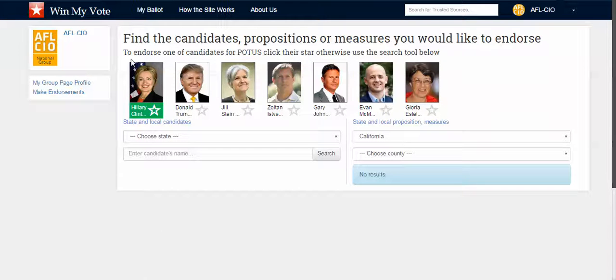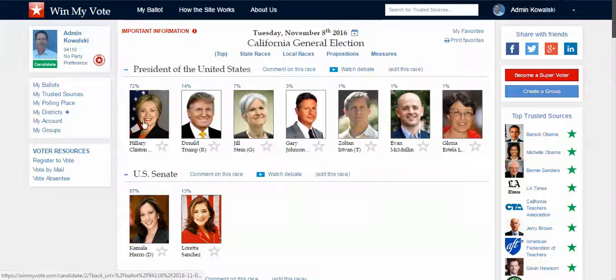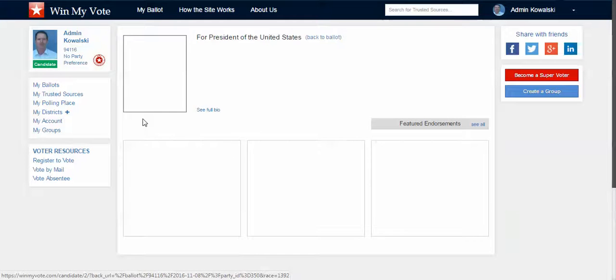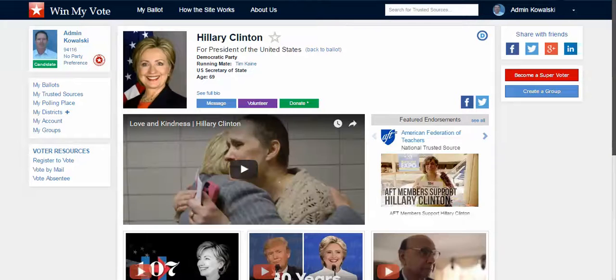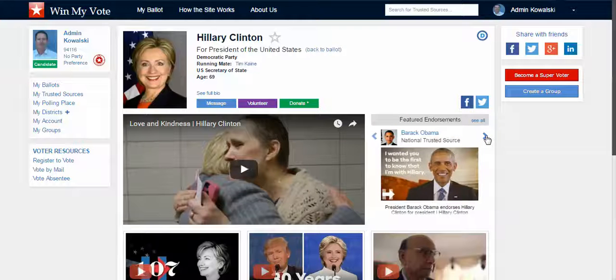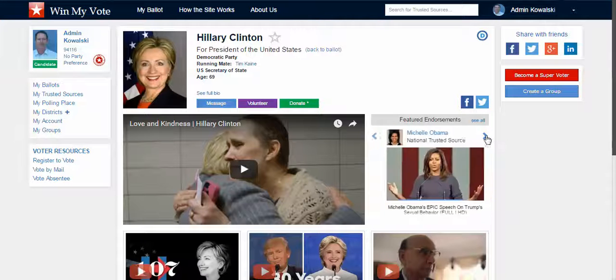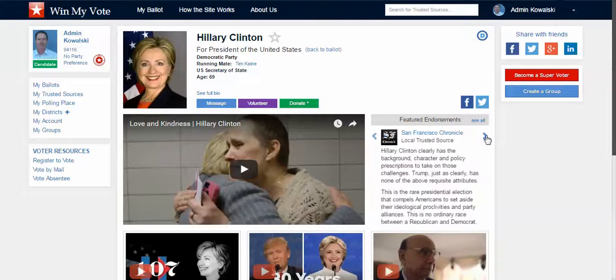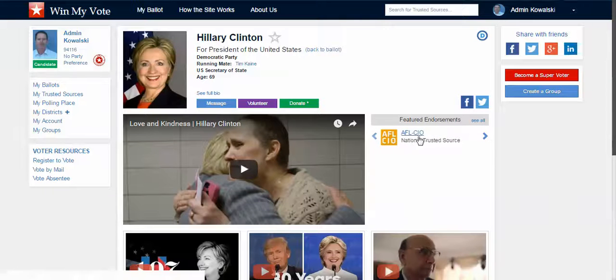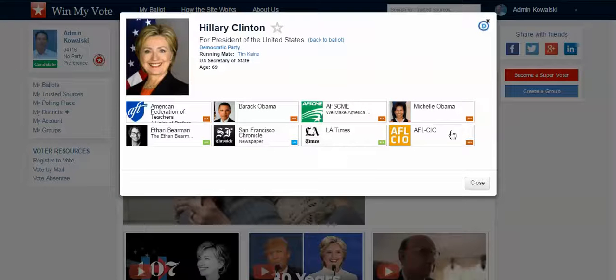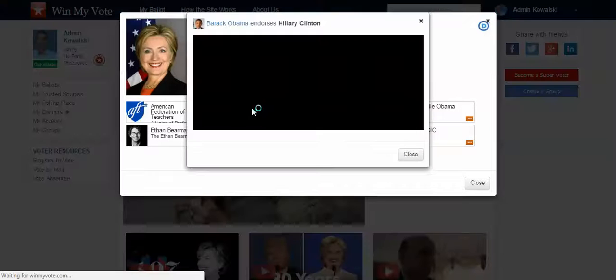And then when you go to the ballot, so I'll switch back to a voter. And as a voter, I would click on this candidate. And I can either scroll through here on the featured endorsements, and I would see that featured endorsement here, or I can do see all. And again, I can just then see all of the endorsements that are here. If I want to watch one of those from here, I can.